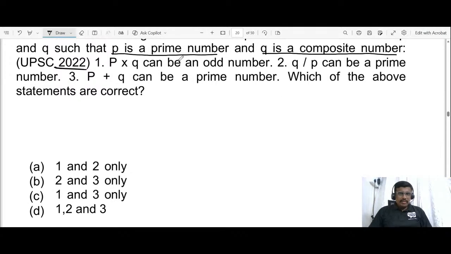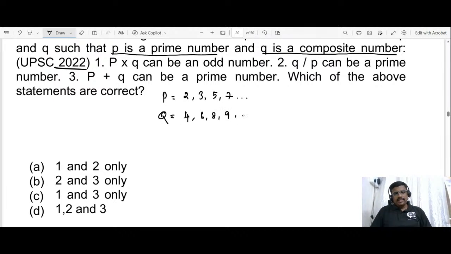So P is a prime number, which means P is equal to 2, 3, 5, 7, etc. Q is a composite number: 4, 6, 8, 9, etc. Now let us check whether P into Q can be an odd number. Let us take P as 2. So 2 into 4 gives 8.